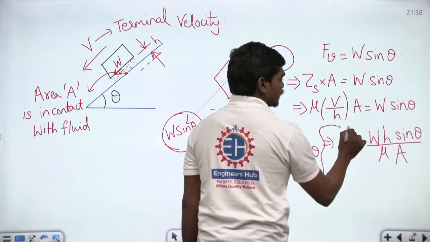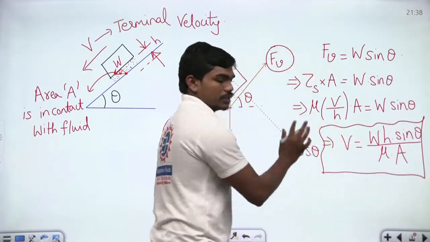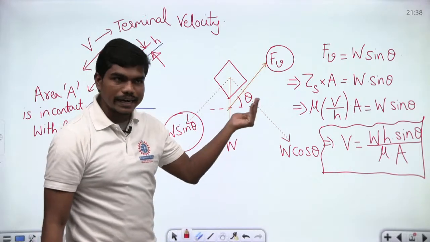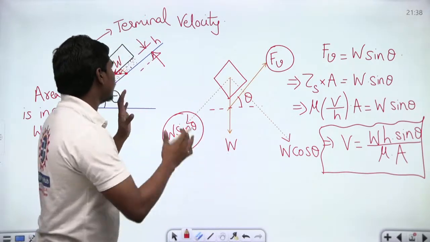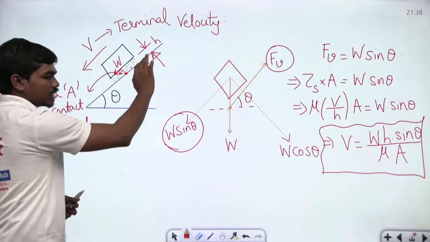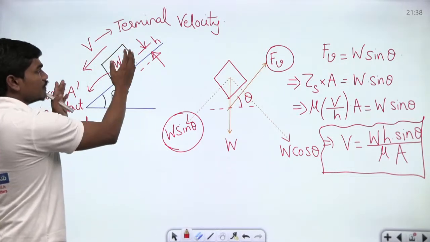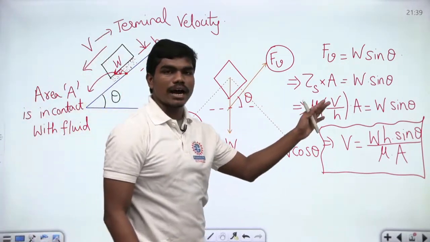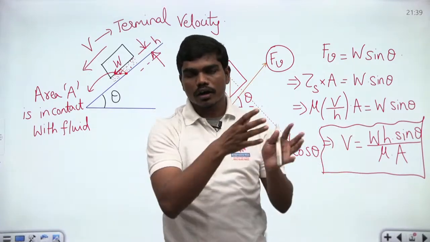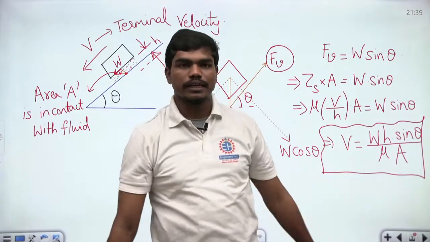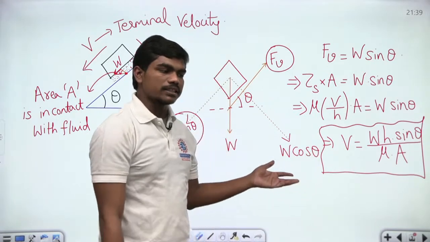And this is a very important GATE question, and it has come many times. Basically, when a block is sliding along this plane without any external force except the weight and the viscous force, then this is the terminal velocity attained by the block. After this velocity there won't be any acceleration of the block, and the block moves with uniform velocity. Clear? This is a simple analysis which you can easily see.